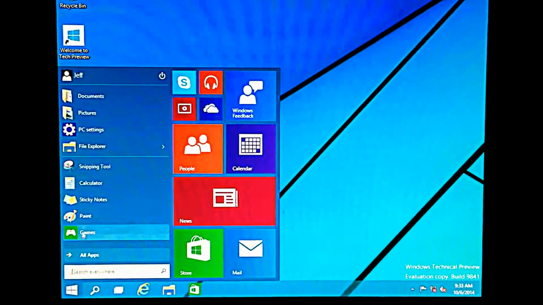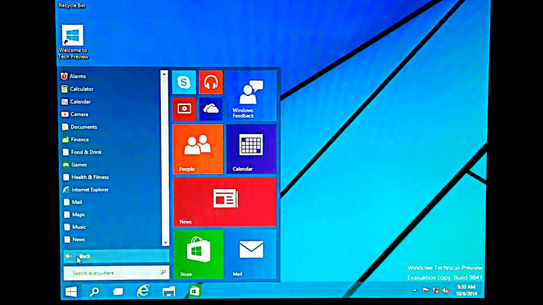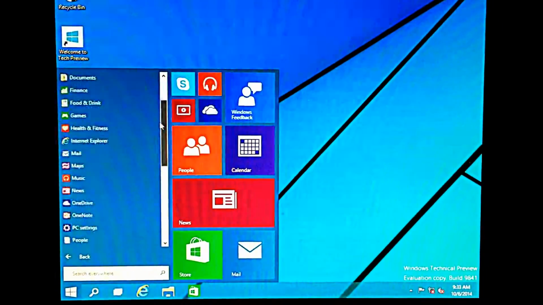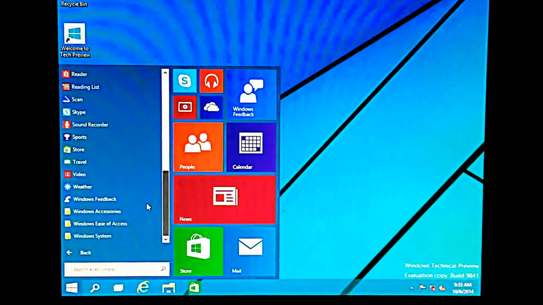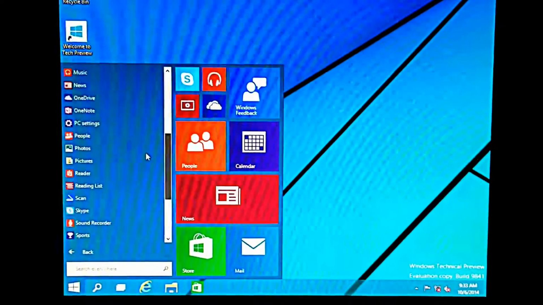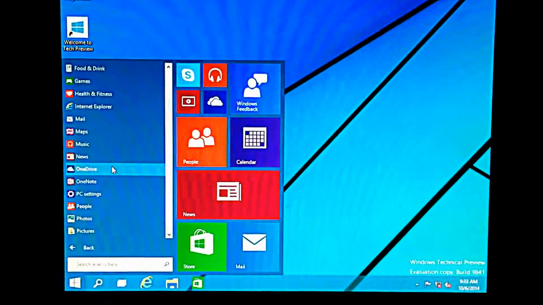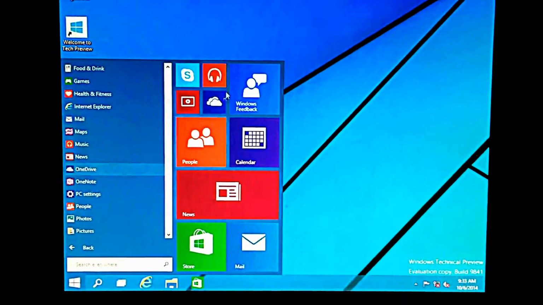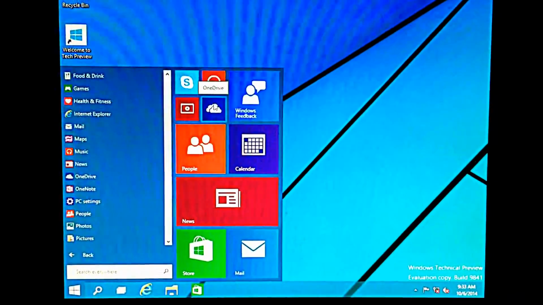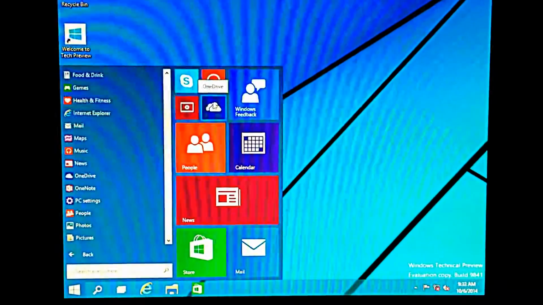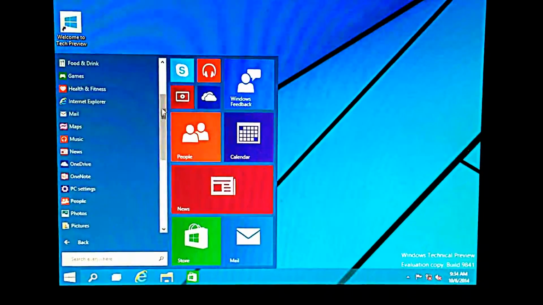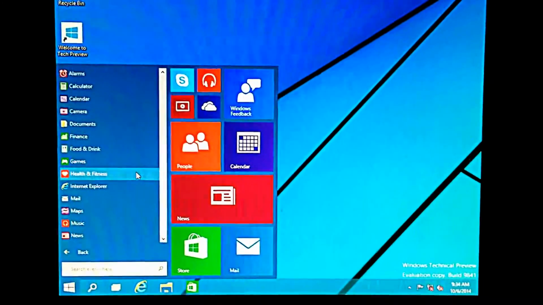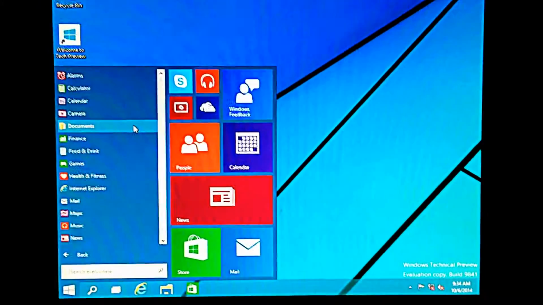So some of the other things in here, if we go to all apps, again, it acts like Windows as you knew it before 8. So nothing really too much to show there. It does come connected to your OneDrive account. Obviously Microsoft's going to continue pushing that as it is their product. So let's take a look at some other things that I have been able to play with on a connected device.